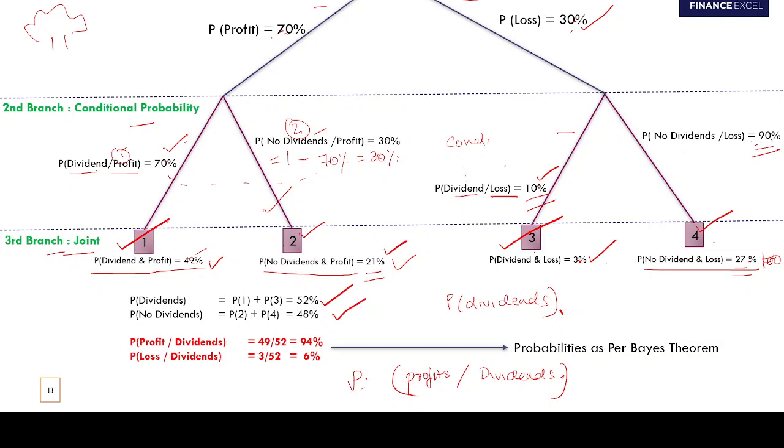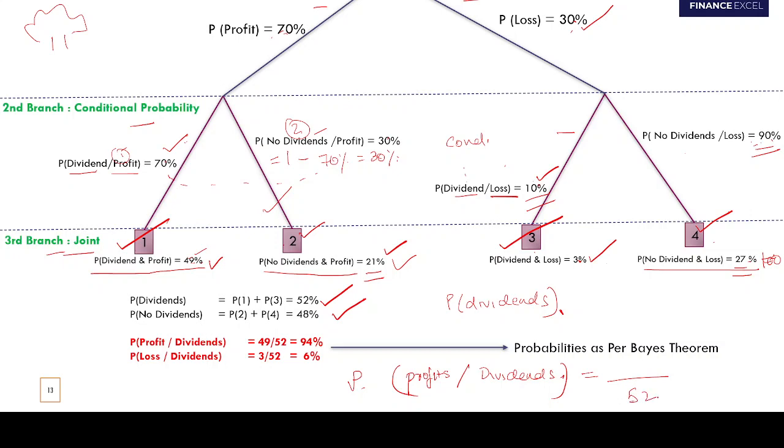How will you calculate this? Very simple. You don't have to use any formula. You no need to mug up anything. First tell me, out of these 100 cases, in how many cases has the company paid dividends? 52 cases, right?